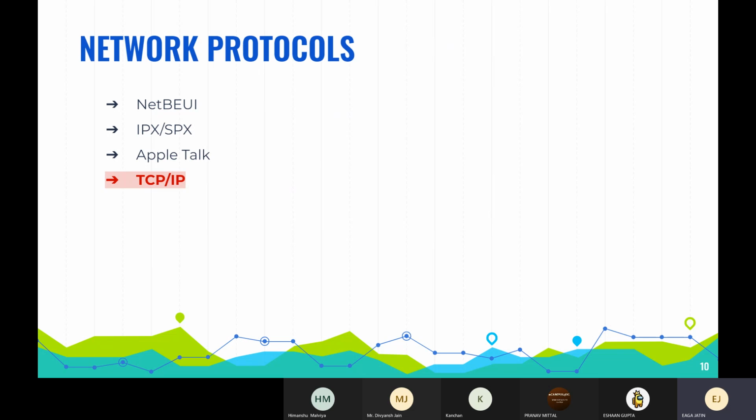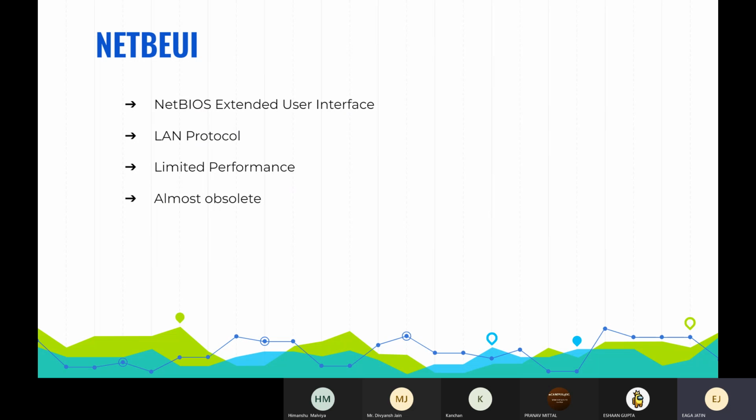I'm not going to stress much about NetView, IPX and AppleTalk as they are not quite important nowadays compared to TCP/IP, but still we'll look into the definitions. NetView is nothing but NetBIOS Extended User Interface. This is a LAN protocol, that is, local area network, so it can be used over LAN connection networks. It has very limited performance, and very few people over a LAN network are using this.